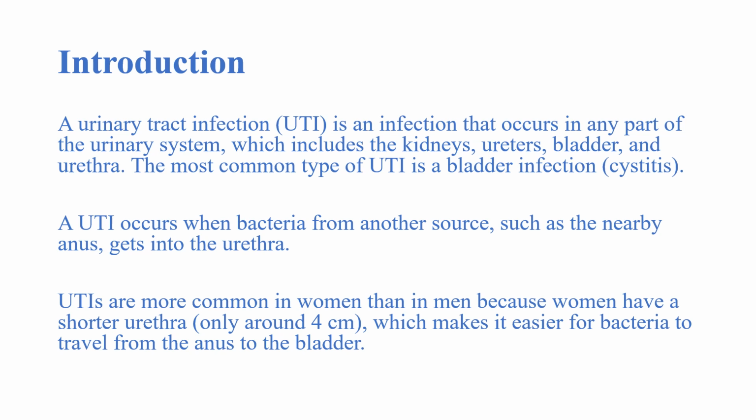A UTI occurs when bacteria from another source, such as the nearby anus, gets into the urethra. And UTIs are more common in women than in men because women have a shorter urethra, only around 4 centimeters, which makes it easier for bacteria to travel from the anus to the bladder. Plus, in women, the opening of the urethra is very close to the opening of the anus.